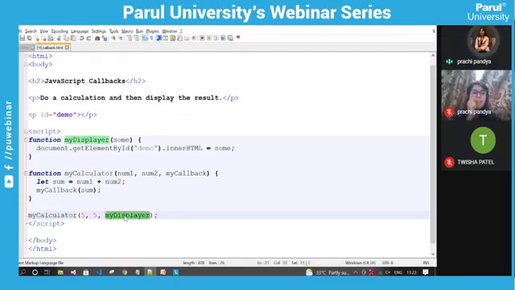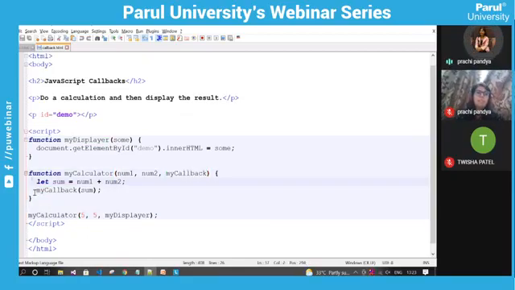So what will be the scenario here? This 5 will be stored in num1, this 5 will be stored in num2, and the reference of myDisplayer will be stored in myCallback. So we are doing the summation of these two numbers and assigning it to the sum variable. And now we are calling this myCallback function. This ultimately holds the reference to the myDisplayer function and passes the summation value of these two numbers, that is 10. So myCallback will call the myDisplayer function with the value 10 and this will display the value 10 on the page.